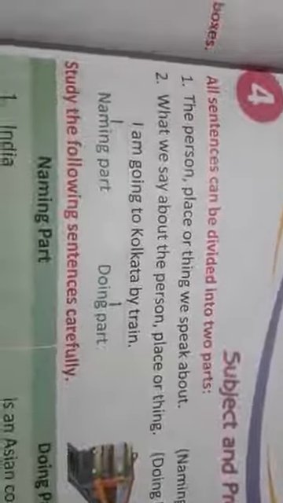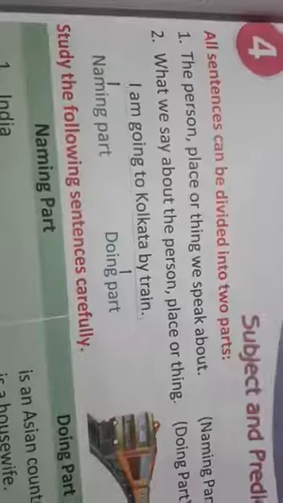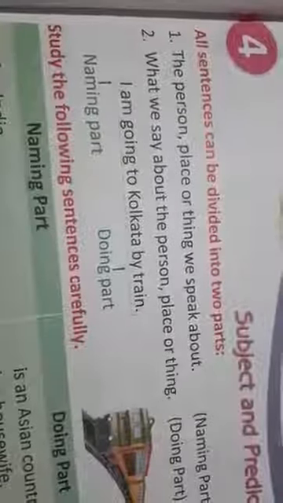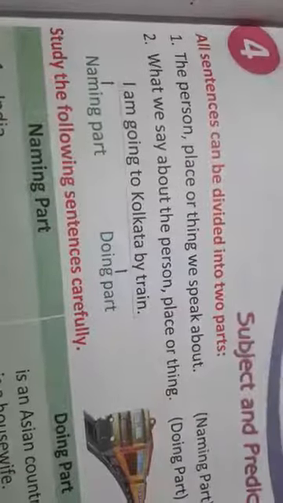Okay. So children, see. All sentences can be divided into two parts. The person, place or thing we speak about is known as the naming part. What we say about the person, place or thing is known as the doing part. Suppose there is an example given. See, I am going to Kolkata by train. So I is the naming part and am going to Kolkata by train is the doing part. About that person, it is told that he or she is going to Kolkata by train. It is the doing part.